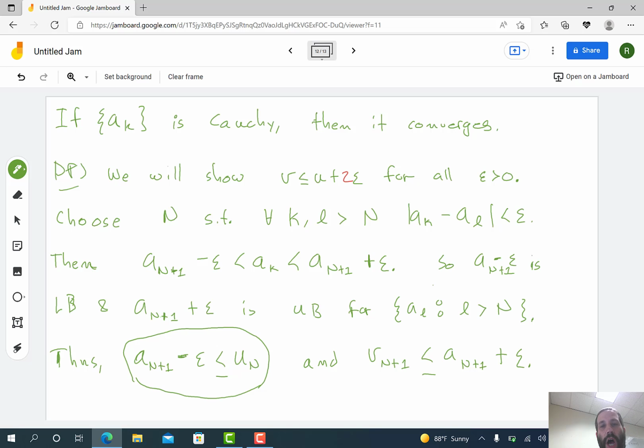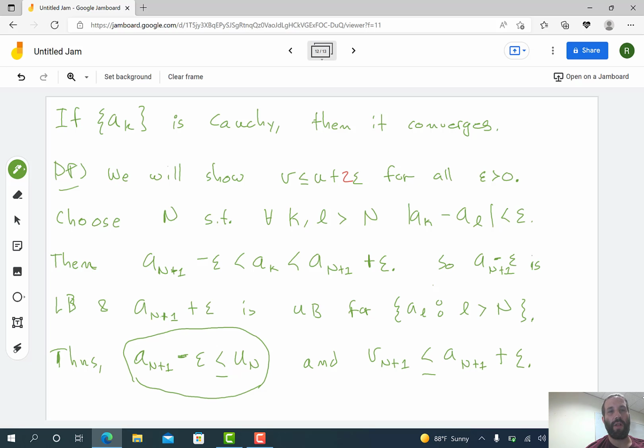At any rate, we know, or I want you to think about this, we've explained it in class, that if I know that v is less than or equal to u plus 2 epsilon for all epsilon greater than 0, then v is less than or equal to u. Okay, so this is a proof of a very important fact.